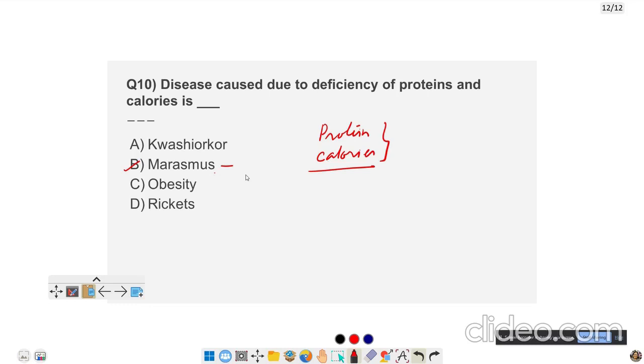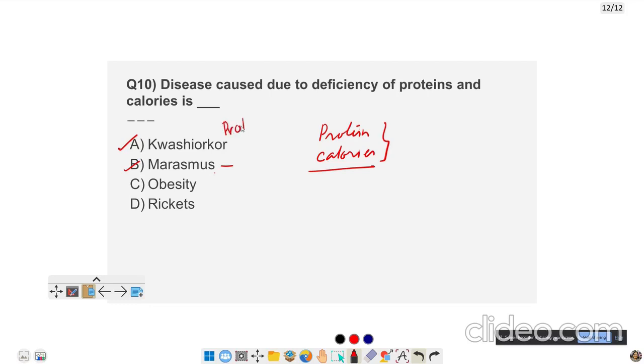the whole body will become, the person will look very thin. He will have very less developed muscles. There will be continuous diarrhea. Now, kwashiorkor is because of the deficiency of protein energy malnutrition.